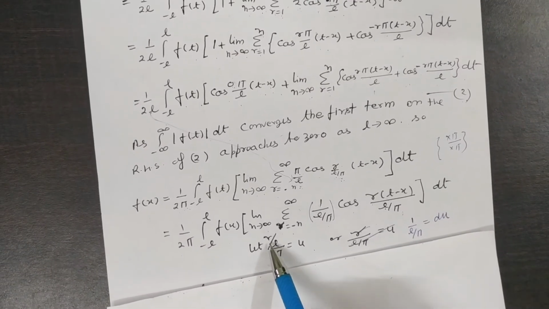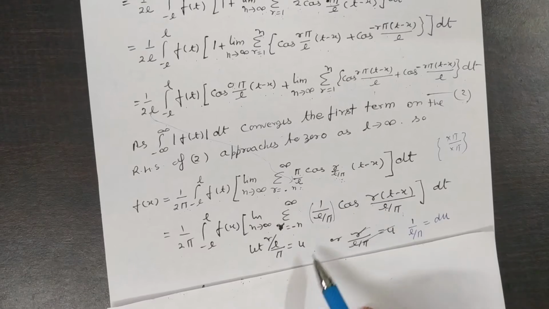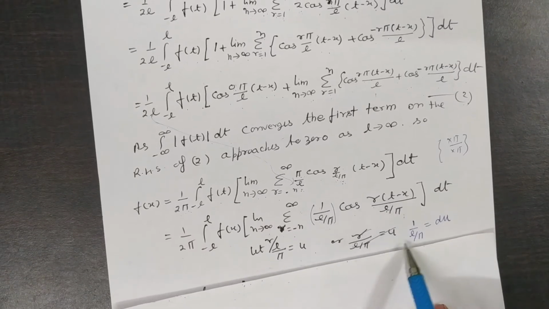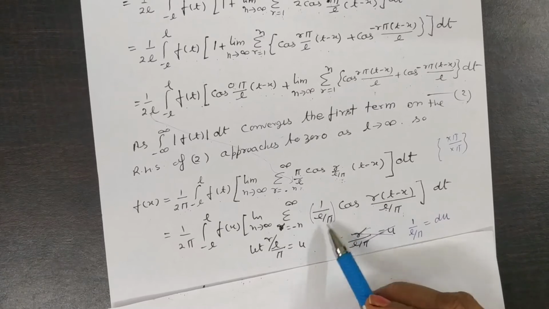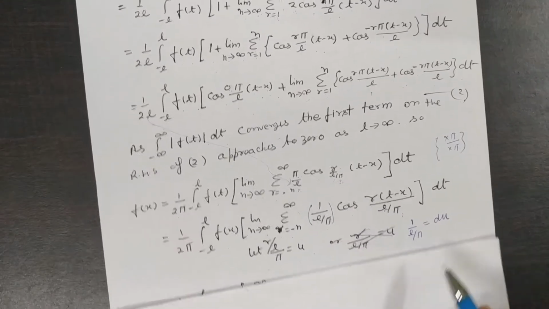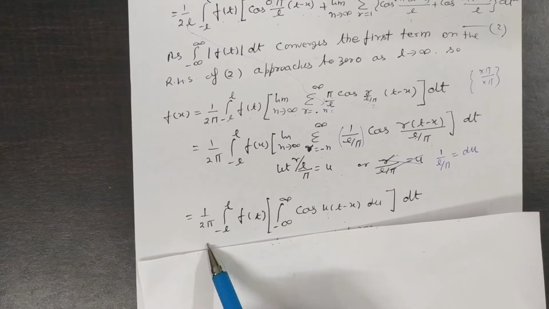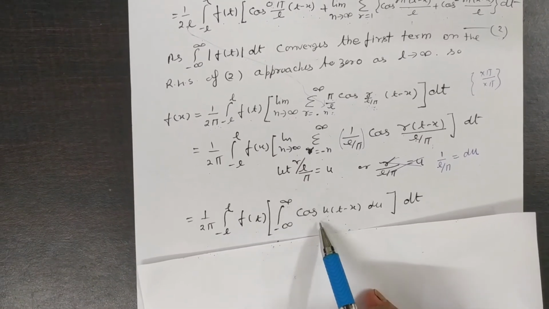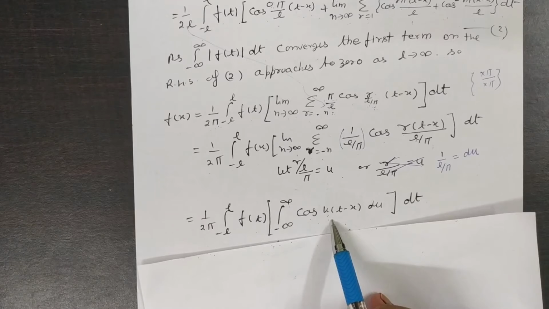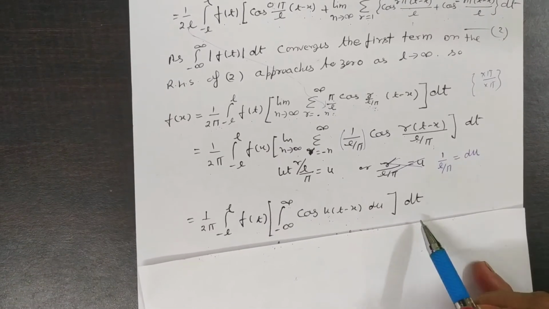Let us suppose that r by L divided by π is equal to u, and 1 by L by π is du, so this can be done as 1 by 2π, integral from minus L to L of f(t), sum from minus infinity to infinity of cos(u(t − x)) du, which is dt.